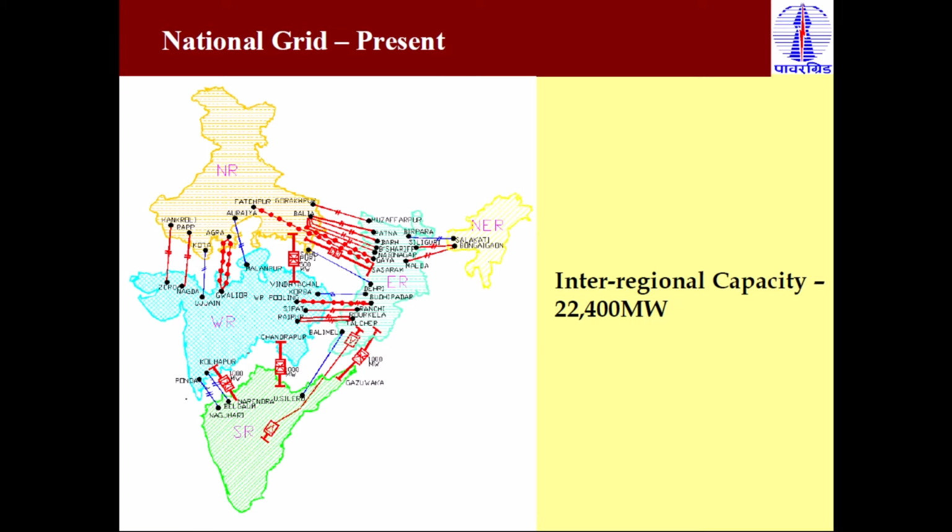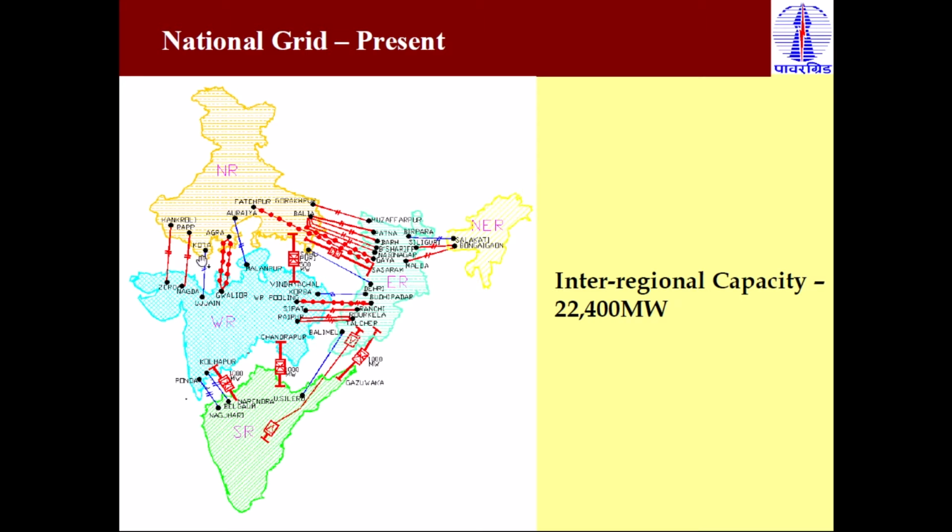And this is the inter-region capacity of power transmission. You know that there are 5 regions: the northern region, western region, southern region, eastern region, and the fifth one is the northeastern region. So the Indian grid is divided into 5 regions, and all these 5 regions are interconnected with each other.